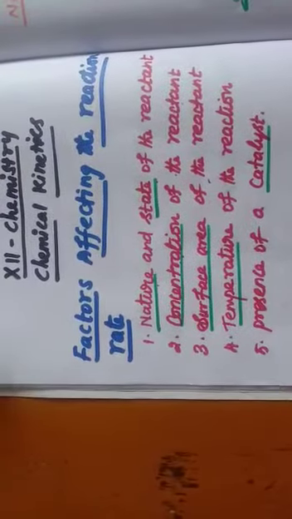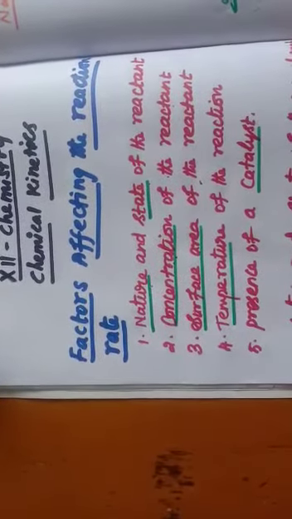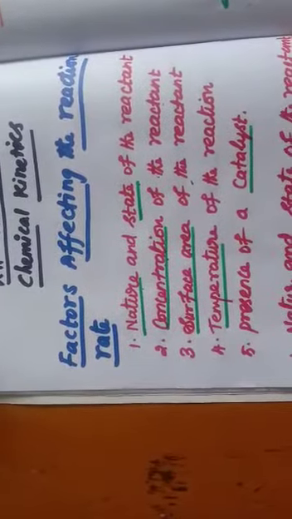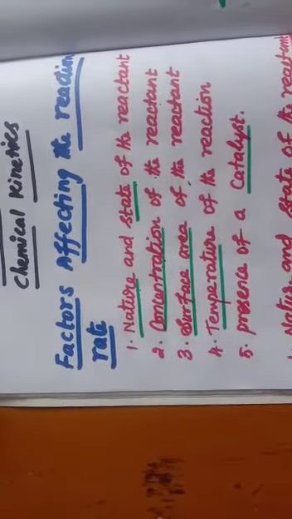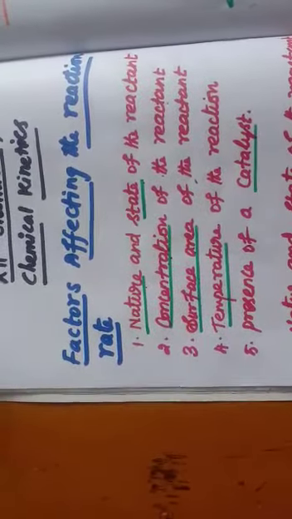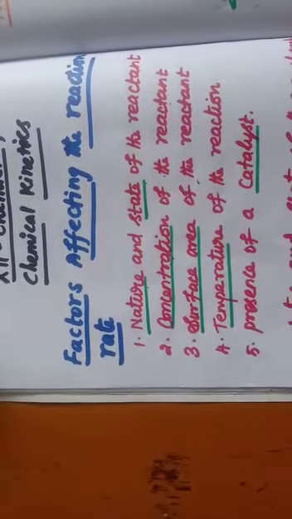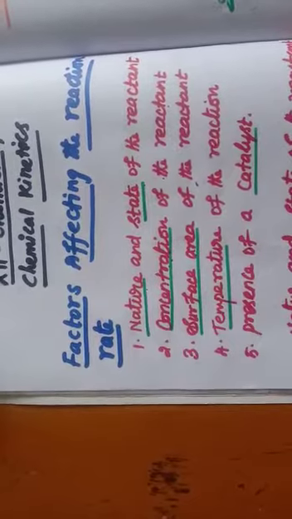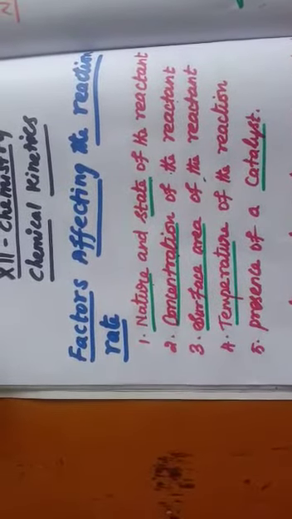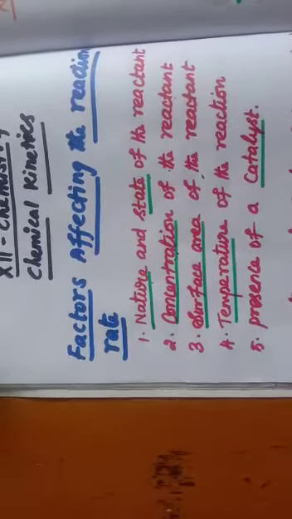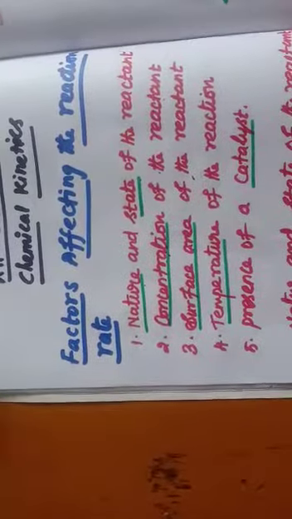Welcome students. Let us discuss the factors affecting the reaction rate. First one is nature and state of the reactant, concentration of the reactant, surface area of the reactant, temperature of the reaction. The last one is presence of catalyst. Let us discuss one by one.